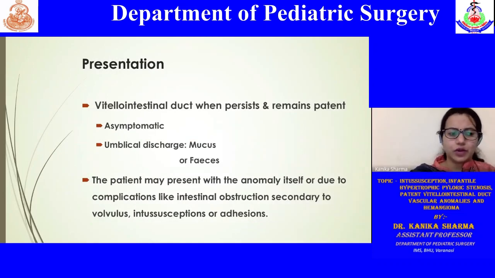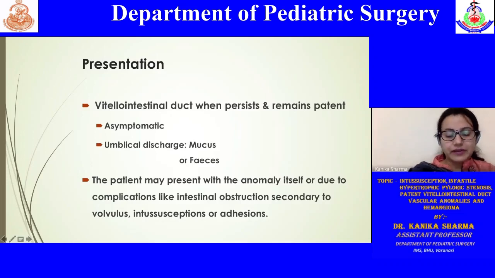So coming back to our topic, that is patent vitellointestinal duct. When this duct persists and remains patent, then we call it this entity. It may be asymptomatic, or there may be discharge from the umbilicus. The parents may bring a child and say that there is a watery discharge coming from the umbilicus, or a foul smelling discharge, or even small parts of feces are seen near the umbilicus.